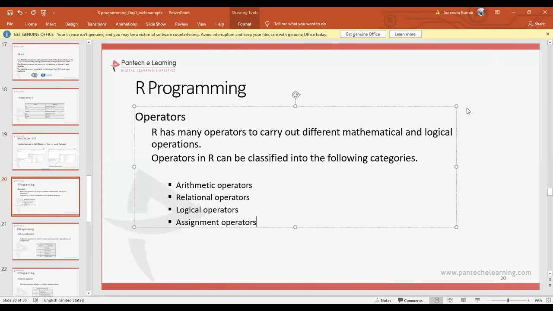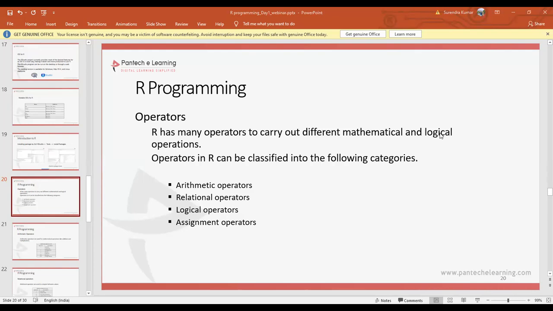Coming to operators, we can use different types like arithmetic, relational, assignment, and logical operators. These are different types of operators in our programming. We'll work with each of them with examples. Before that, some basic introduction. Operators in R can be used to carry out different mathematical and also logical operations. Operators in R can be classified into the following categories: arithmetic, relational, logical, and assignment operators.